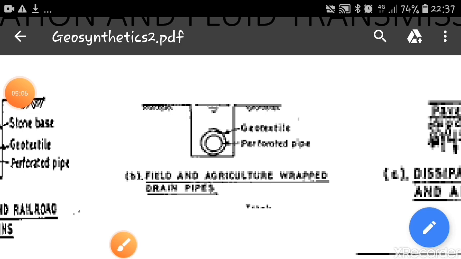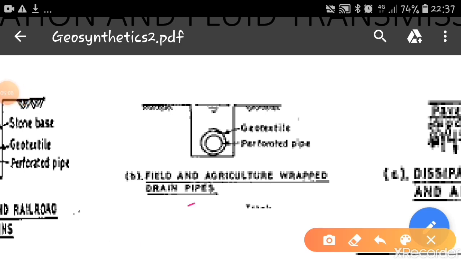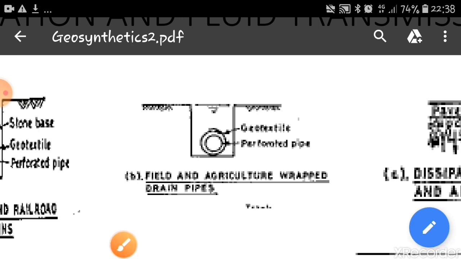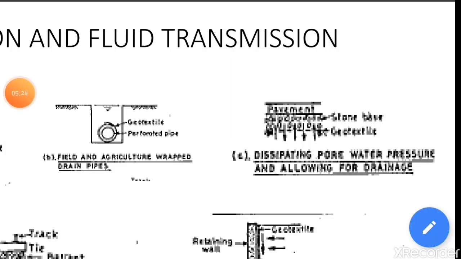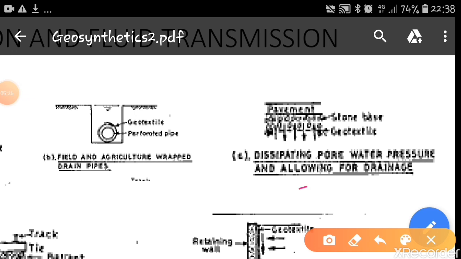This figure shows the application in the field, an agriculture wrapped drain pipe. So here also in the trenches the pipe is wrapped with the geotextile, so that it carries only the water, whereas the soil particles are not allowed to enter the pipe. You can see here in this sketch it is shown dissipating pore water pressure and allowing for drainage.